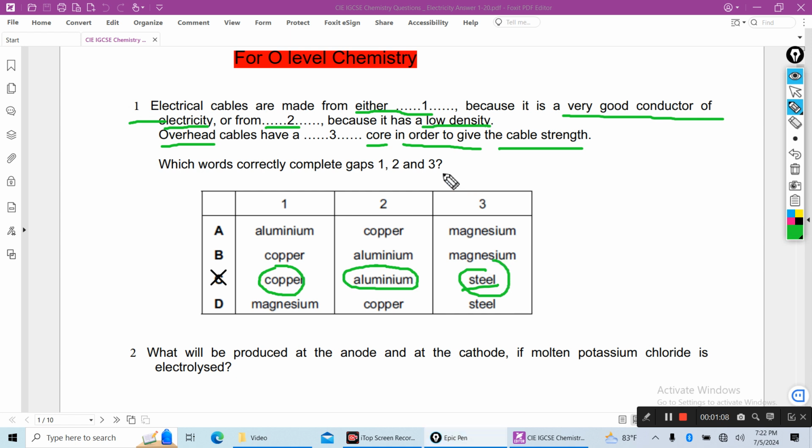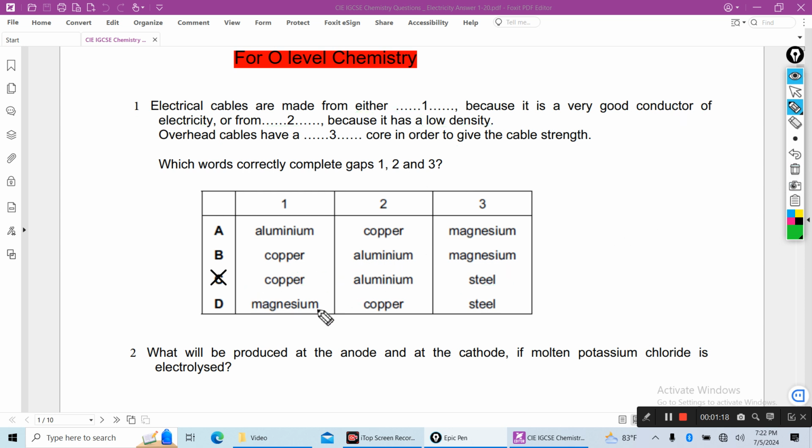Steel is used to make the cable strong. So C is the right answer. And B is also right in the first part, copper, aluminium, but number 3 is wrong, not magnesium. Magnesium is soft. If you use magnesium, the cable will not be strong. So C is the correct answer.